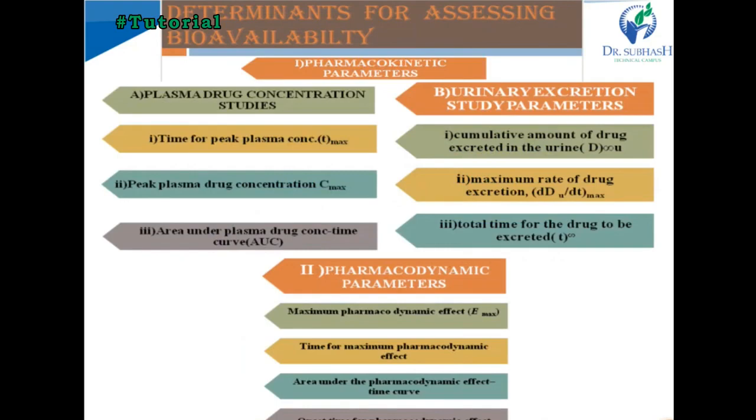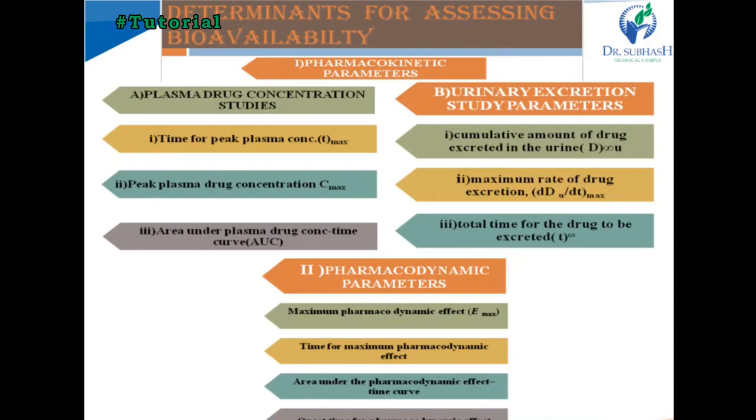So here are the parameters. For pharmacokinetic parameters, which parameters do we assess to find out the availability? In plasma drug concentration studies, we find out the Tmax, the time required to reach the maximum drug concentration in the blood, called the time to peak plasma concentration. The second is Cmax, the maximum amount of drug reached in the blood after drug administration. The third is the area under the curve, the AUC. AUC is the total extent of drug reaching the systemic circulation, otherwise called the total amount of drug absorbed.